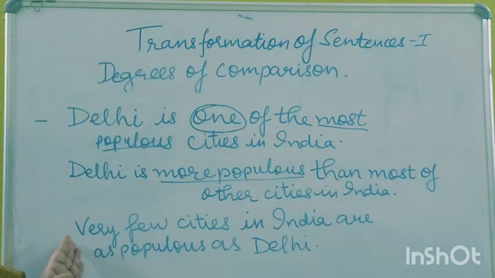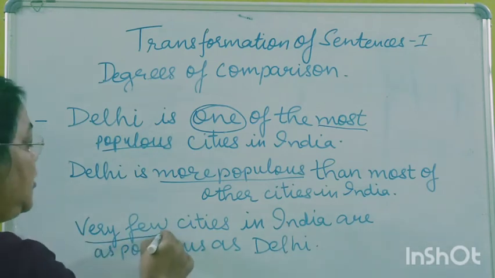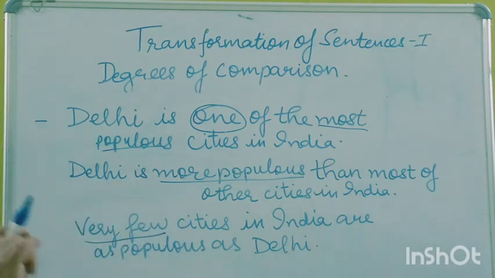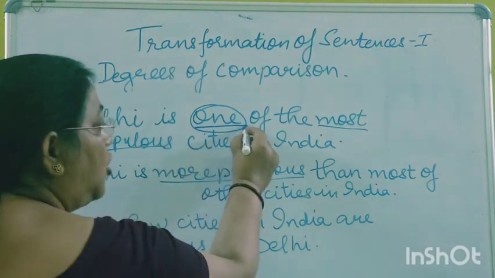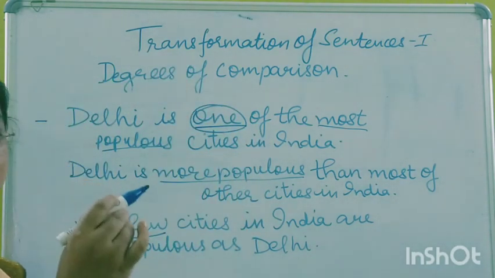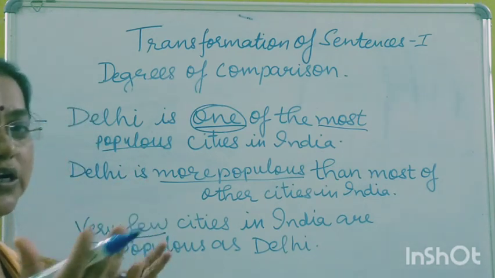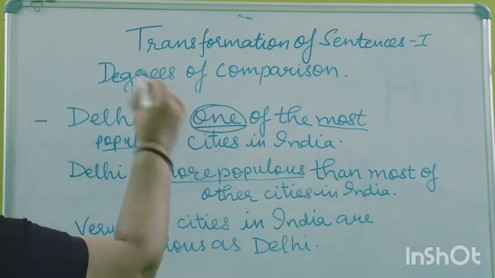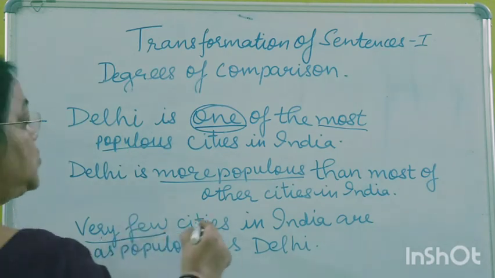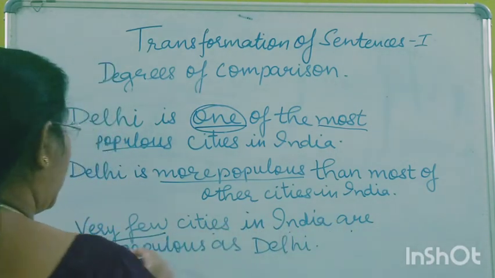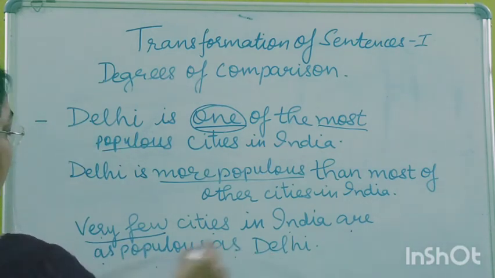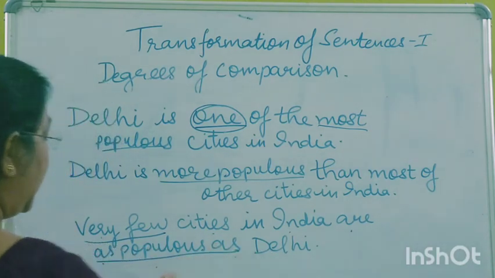Now when we are changing it into positive degree, in that sentence we had begun with no other. But here we begin with very few. So small changes are there which you have to take care of when you are transforming a sentence with one of the most or one of the best or one of the bravest, whatever it is in the superlative degree, but it is one of them. So very few cities in India are as populous as Delhi. So as has been used here.